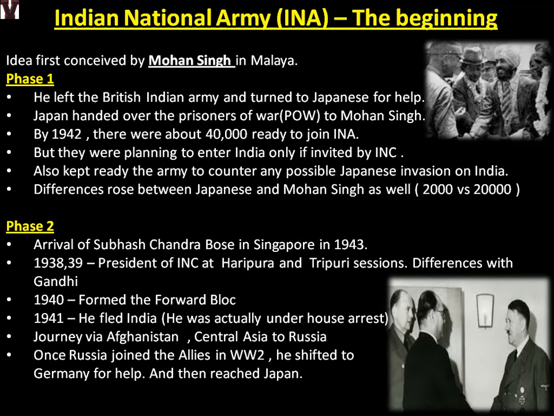Oh sorry, it's the other way around. He went to Russia hoping for help, because he also had a leftist and socialist ideology, but on which side did the Russians join in World War II? Russians joined with the British. So how can he ask Russia for help now? So he shifted his request to Germany, even though he was not in support of all of Hitler's policies, which are considered very brutal, but he wanted Germany's help because Hitler was the most powerful dictator or ruler at that time in world history.